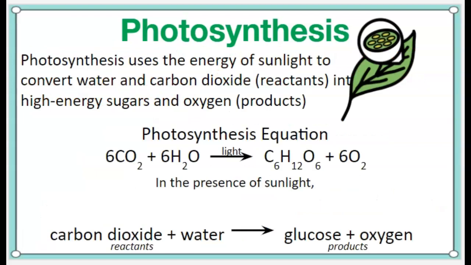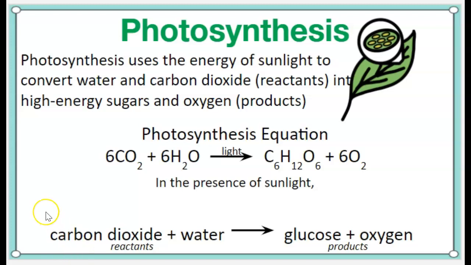Photosynthesis uses the energy of sunlight to convert water and carbon dioxide, and these are the reactants, into high energy sugars and oxygen. Those would be the products of the photosynthesis equation. So it's written here for you and in your notes. What I want you to do is think about how you would put this photosynthesis equation into written words. And that's what you need to do in your notes. Write out the equation in word form. So you'd start out by saying, in the presence of sunlight, and then read it across left to right and put it into word form. Pause the video, see if you can do this, and then come back.